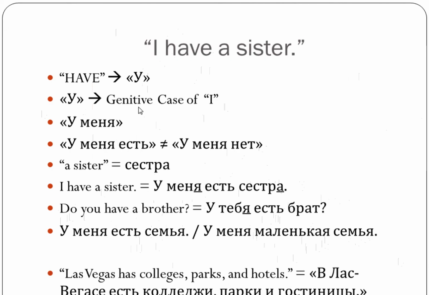And the last note that your book has is that the structure u plus genitive case is used only with people. When we talk about inanimate nouns like cities, for example, or places like that, we use prepositional case with prepositions. So в Лас-Вегасе есть, and then the rest. And that's gonna be it.